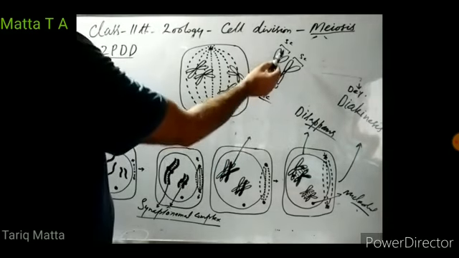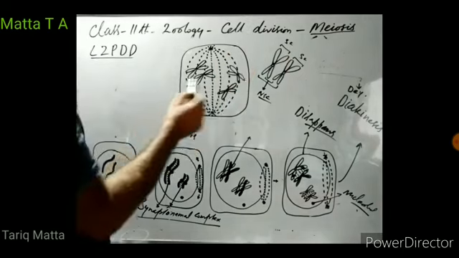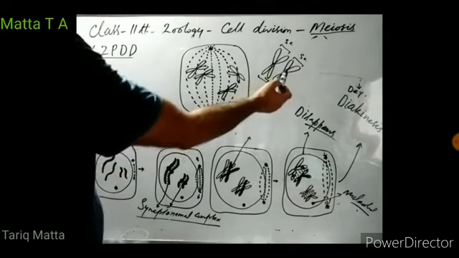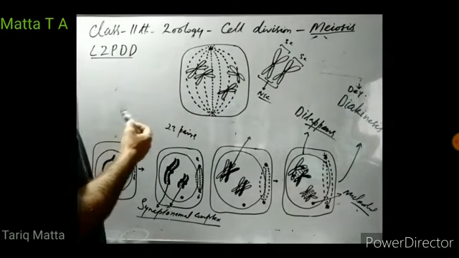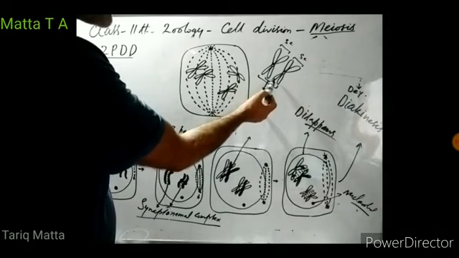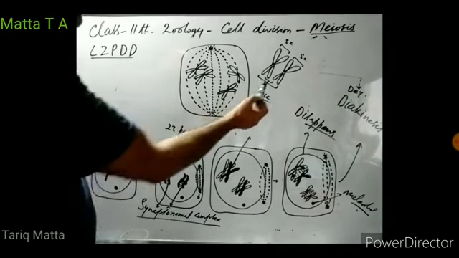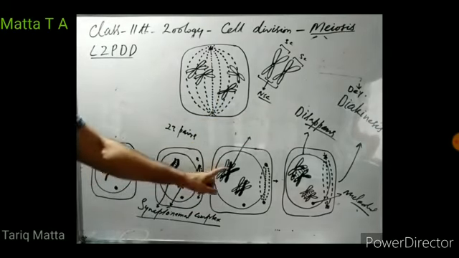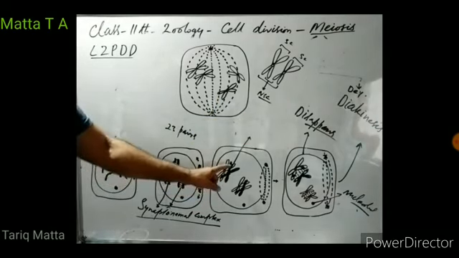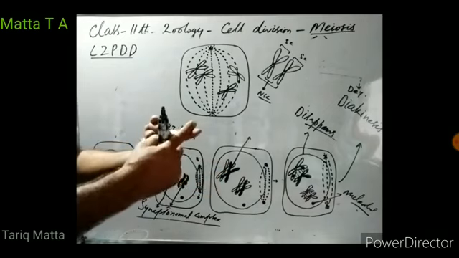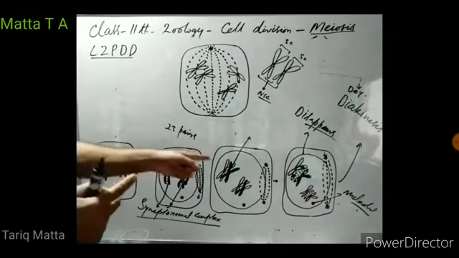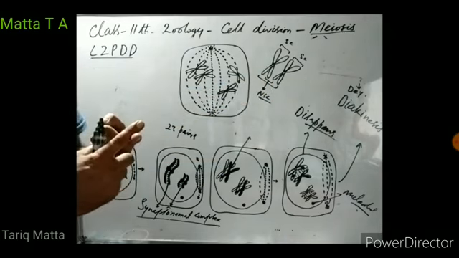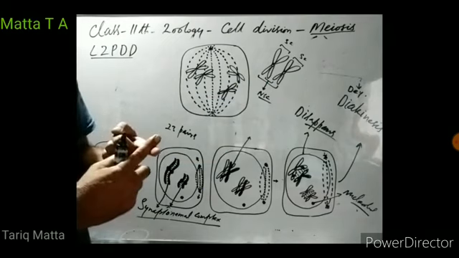So these two chromatids of this chromosome are its sister chromatids. These two chromatids of this chromosome are its sister chromatids. These two chromosomes form a homologous pair. This chromatid and this chromatid of this homologous pair are known as non-sister chromatids. Now what do we see in packaging? These non-sister chromatids of homologous chromosomes have overlapped each other at many points.